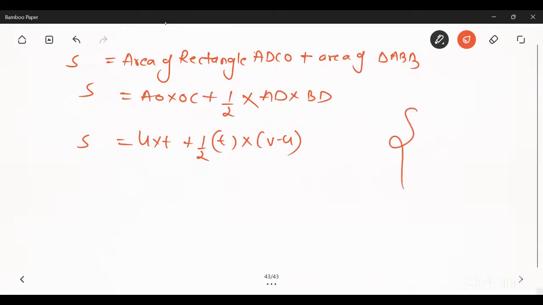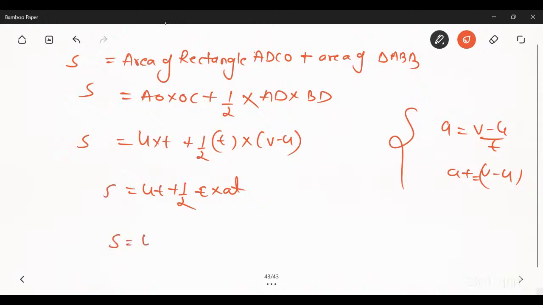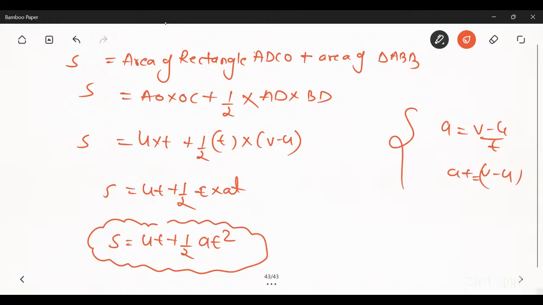We know that a is equal to v minus u by t, so at is equal to v minus u. In place of v minus u, I can put at. So u into t plus half t into at is S. So S is equal to ut plus half at square will be the displacement, the equation of motion.